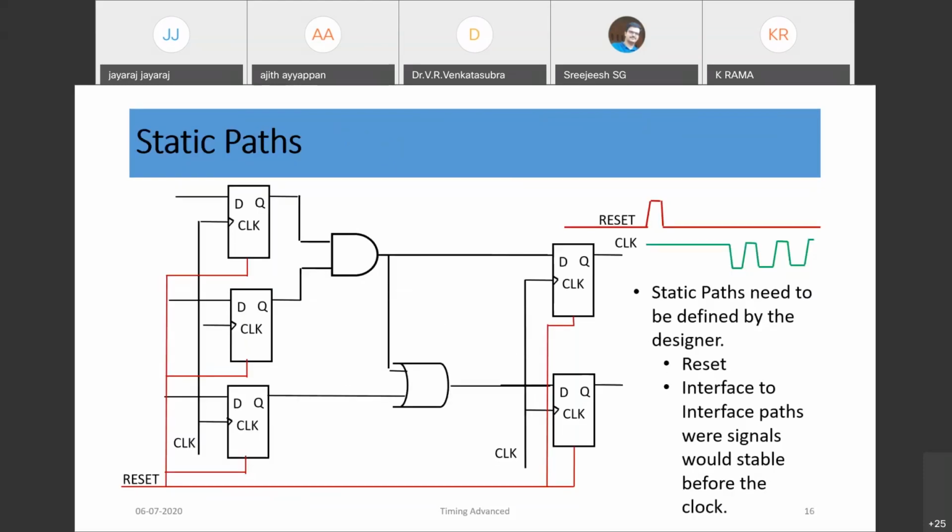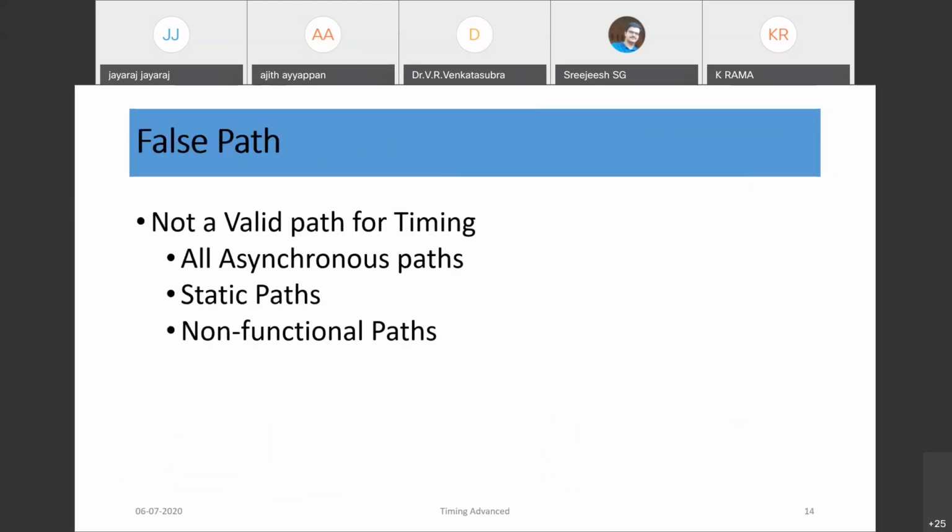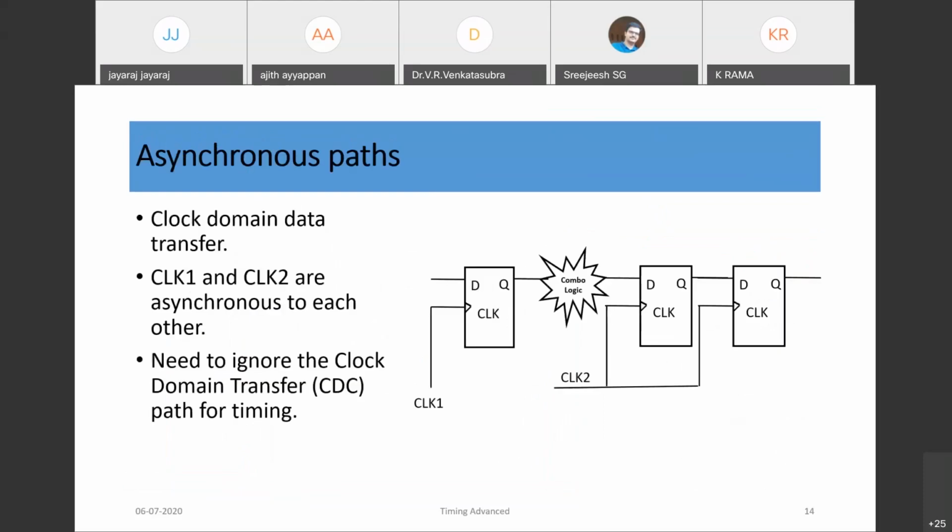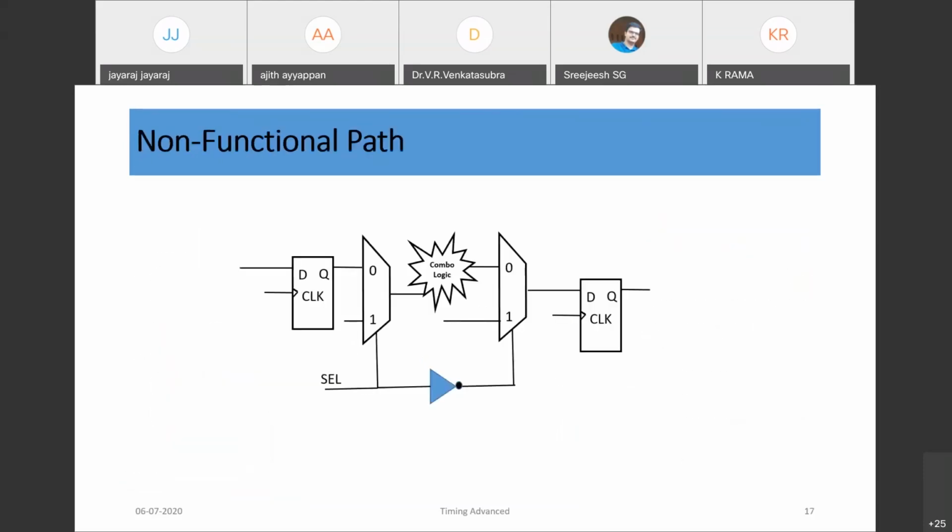So false paths are basically asynchronous path, static path, and next, the most important, the non-functional path. So if you analyze this circuit, this path, say D to this D.